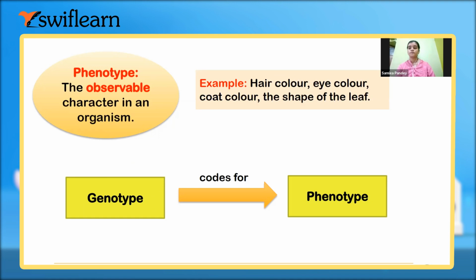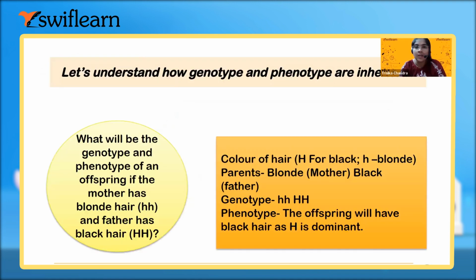Okay, now let's understand how the phenotype and the genotype are inherited. It is the monohybrid cross given here, that the mother is having blonde hair. Blonde hair is recessive, that is why it is written as small h.